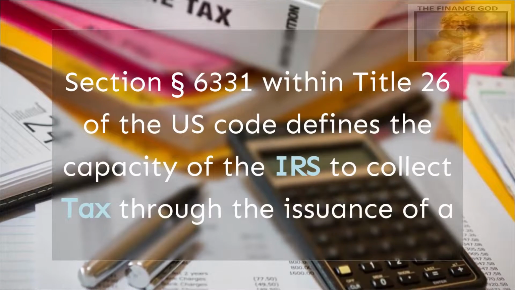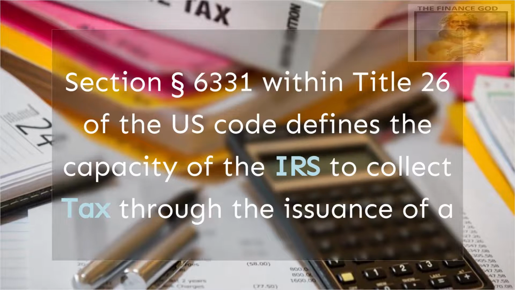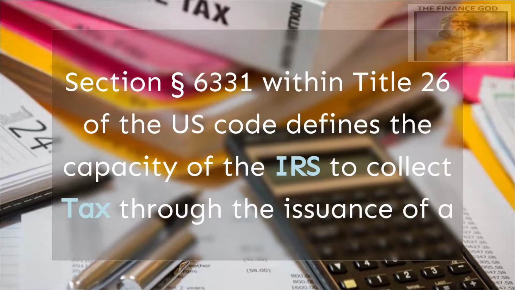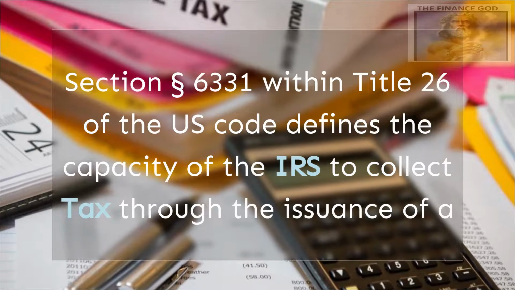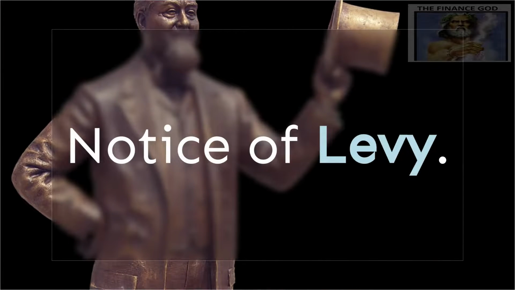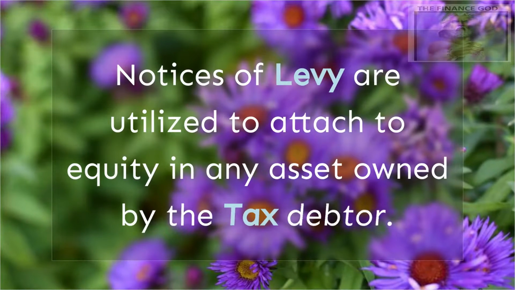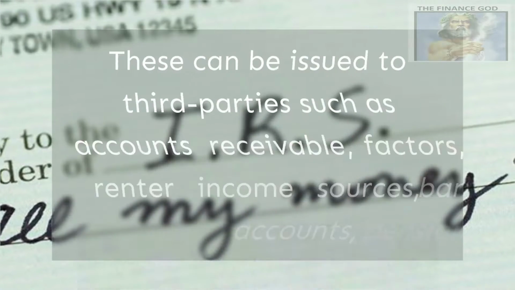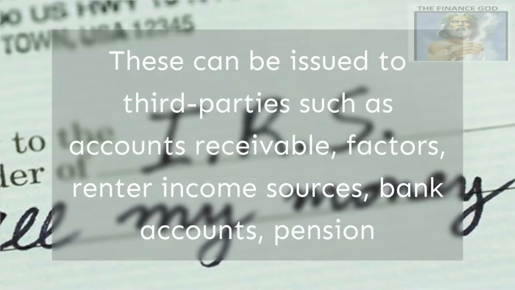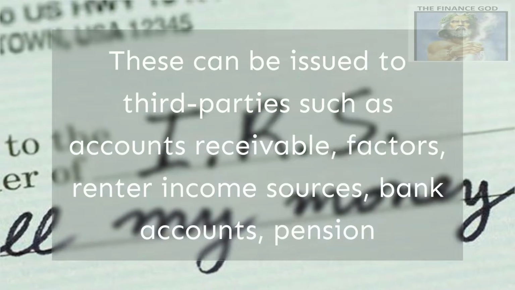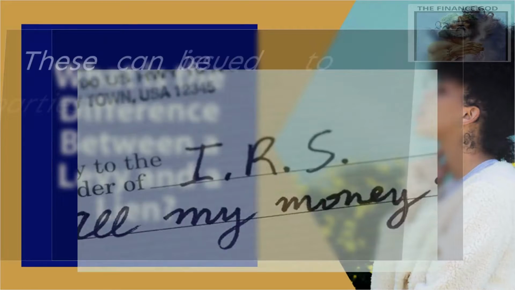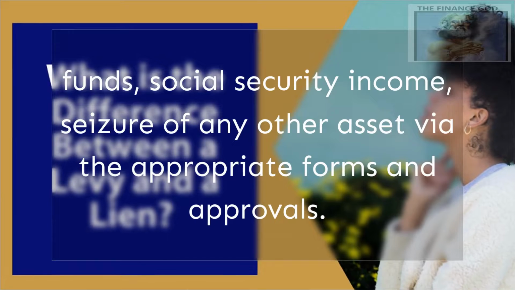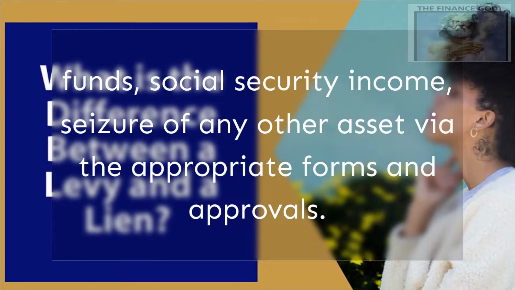Section 6331 within Title 26 of the U.S. Code defines the capacity of the IRS to collect tax through the issuance of a notice of levy. Notices of levy are utilized to attach to equity in any asset owned by the tax debtor. These can be issued to third parties such as accounts receivable, factors, renter income sources, bank accounts, pension funds, Social Security income, and seizure of any other asset via the appropriate forms and approvals.